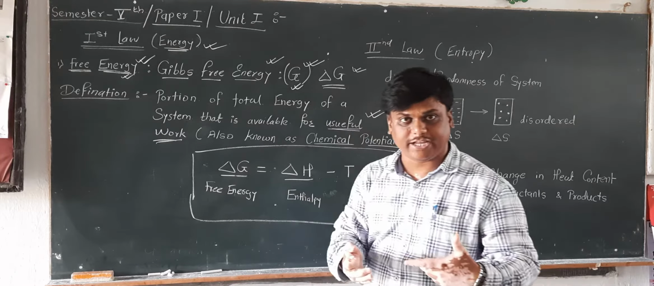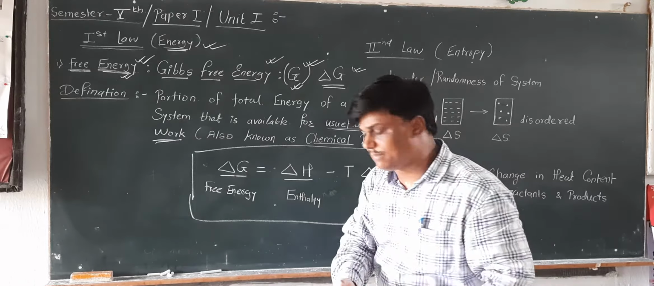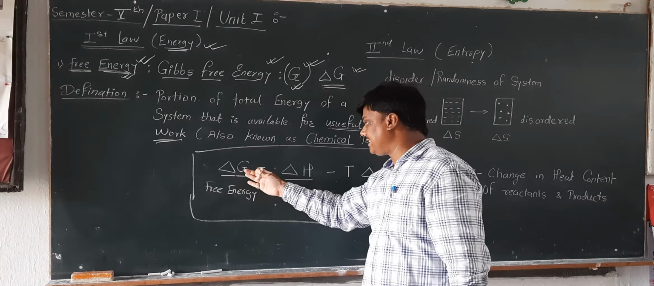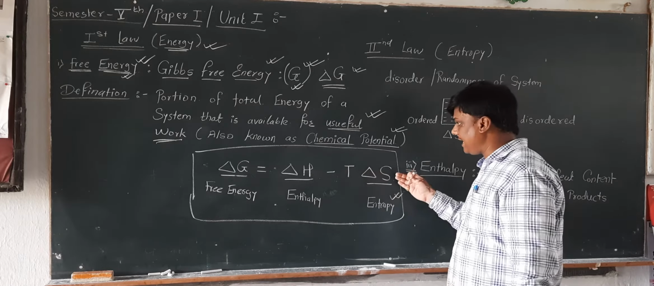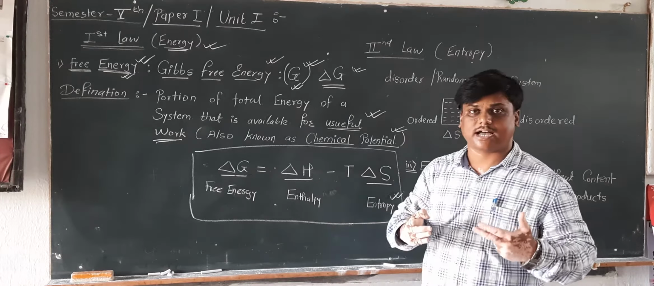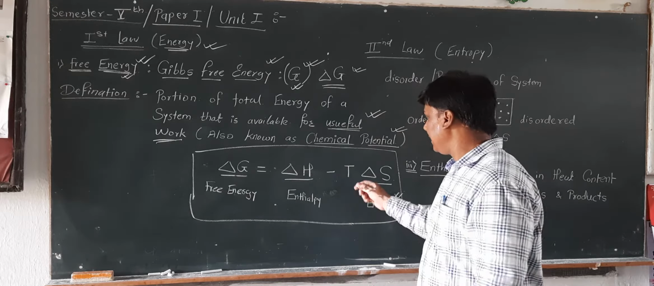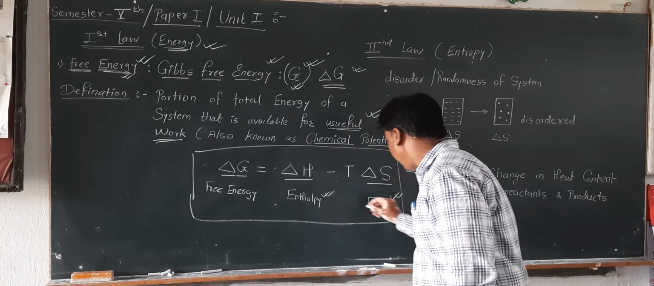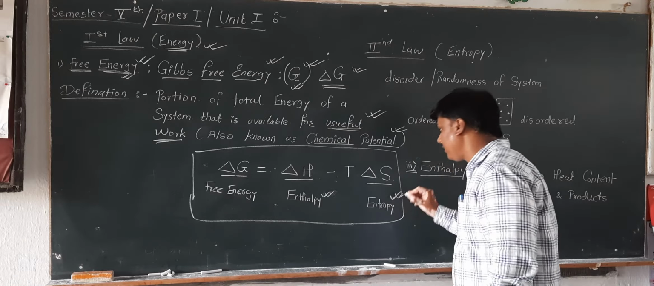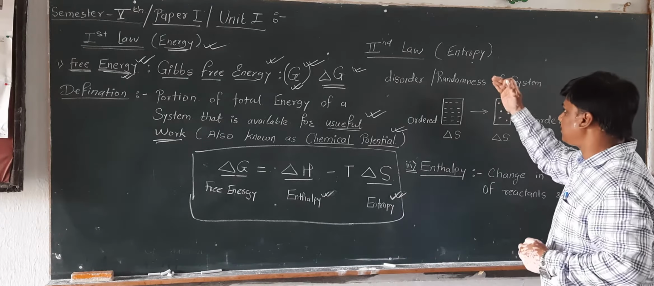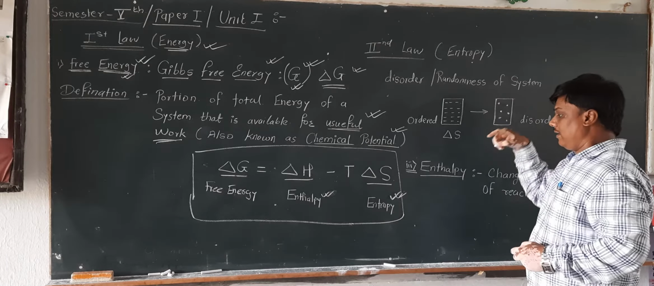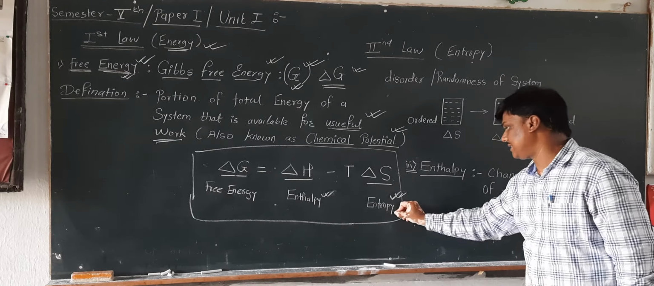The change in free energy is represented by the equation delta G is equal to delta H minus T delta S, where two terms are new to you, that is enthalpy and entropy. What is enthalpy and what is entropy we will now see. First we move towards entropy.